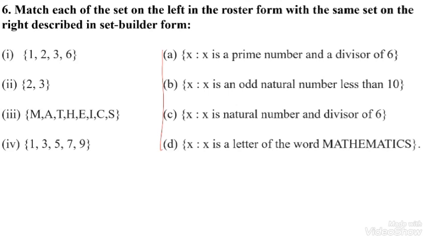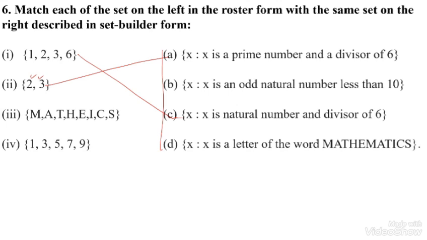1, 2, 3, 6. x is a natural number divisor of 6. These are the divisors of 6. Next, 2, 3. x is a prime number and divisor of 6. Yes, 2 and 3 are the prime numbers. The second one is for A.